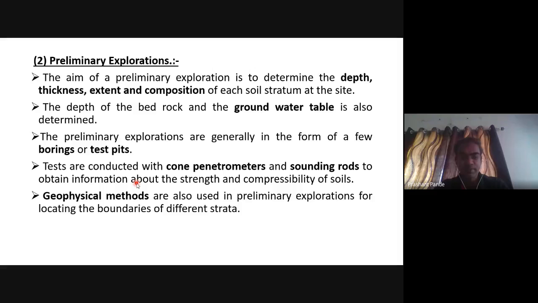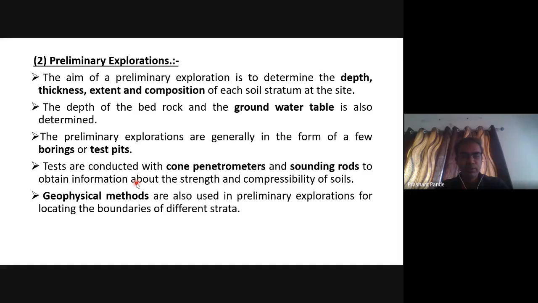And preliminary exploration: in this we determine the thickness, depth or extent and composition of each soil stratum, then the depth of bedrock and groundwater table. Preliminary explorations are generally in the form of a few borings or test pits.